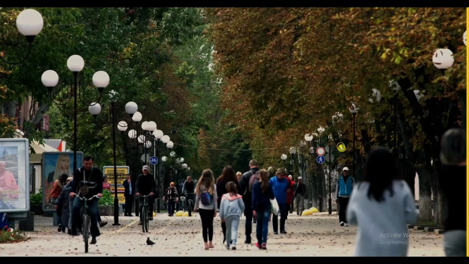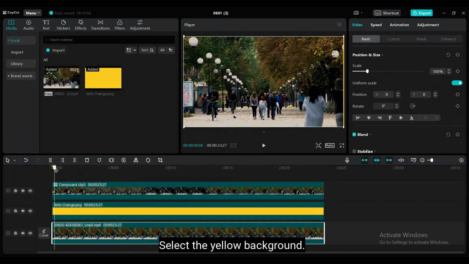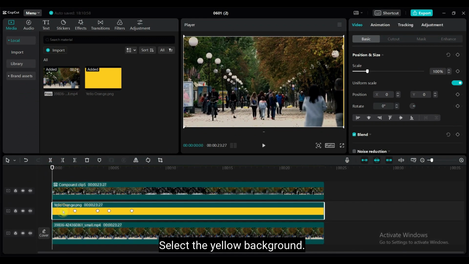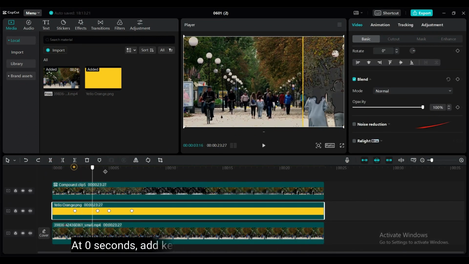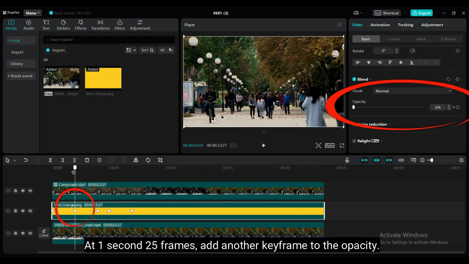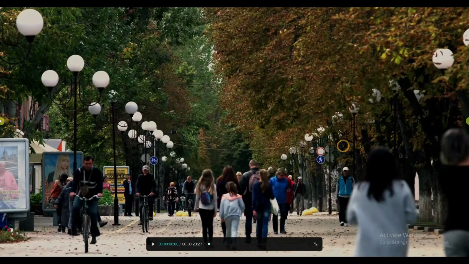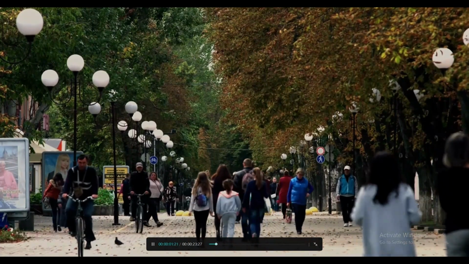The yellow border is currently visible from the starting point. I would prefer it to appear only when the transition starts. Select the yellow background. At 0 seconds, add keyframes to the opacity and set the value to 0. At 1 second and 20 frames, add another keyframe to the opacity. At 2 seconds, set the opacity value to 100. When I play the video, it looks like this.